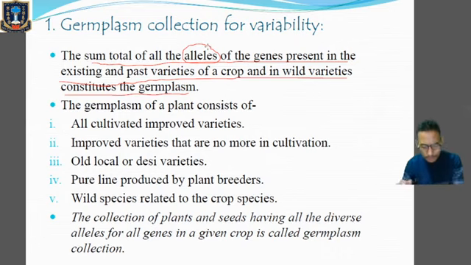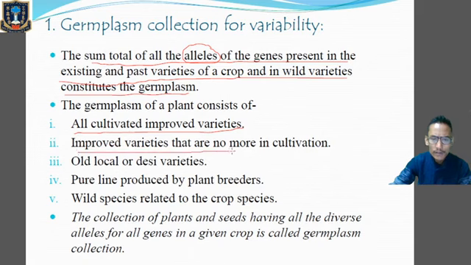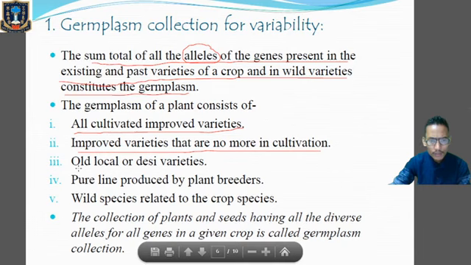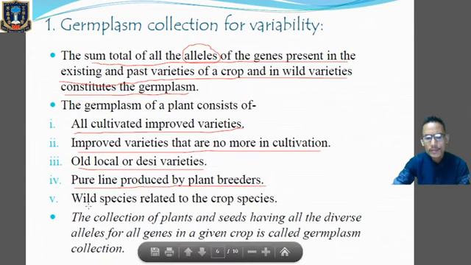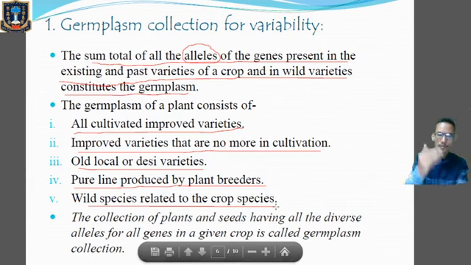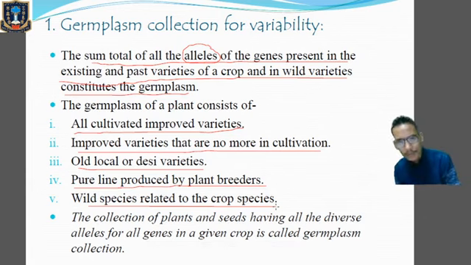Now the germplasm mainly consists of the alleles from all the cultivated improved varieties. Point number one. Number two, it contains the improved varieties that are no more in cultivation. Number three, it contains old, local or desi varieties. It contains the pure lines produced by the plant breeders and wild species related to the crop species. So germplasm consists of such particular features of the plant and the seeds. Okay, now